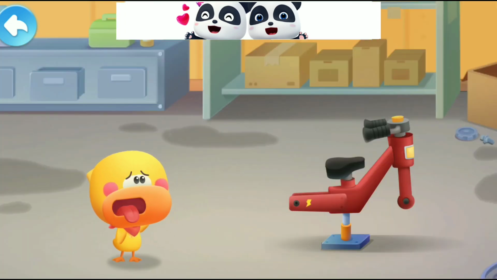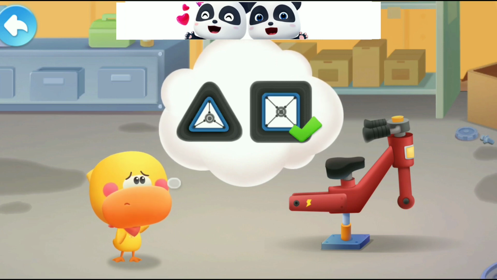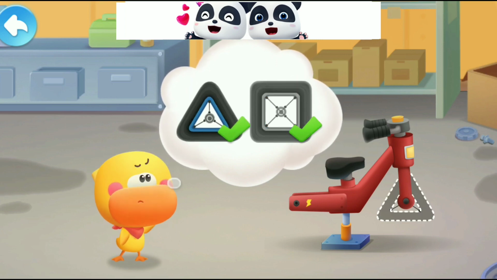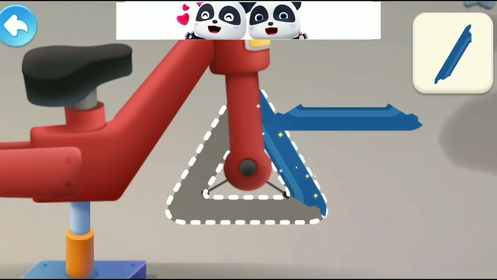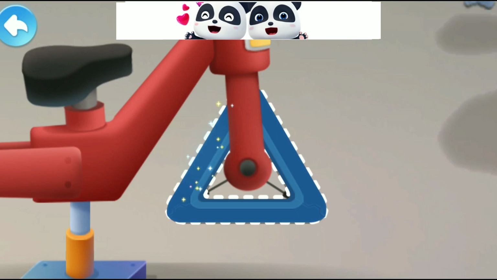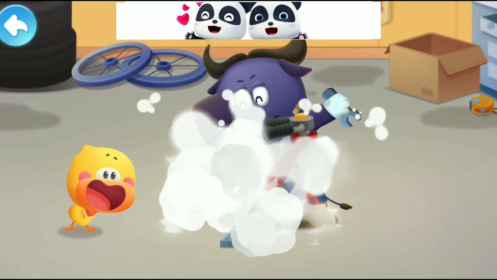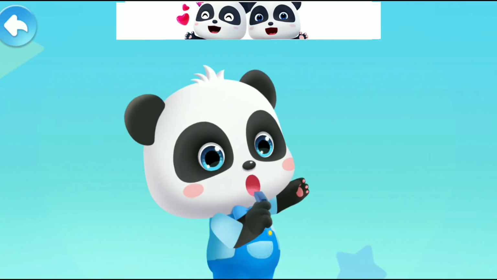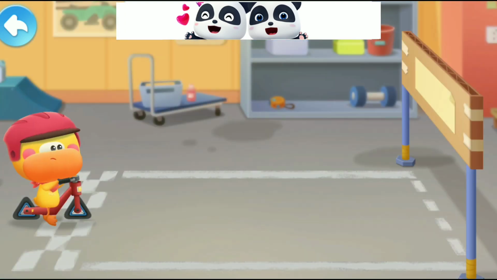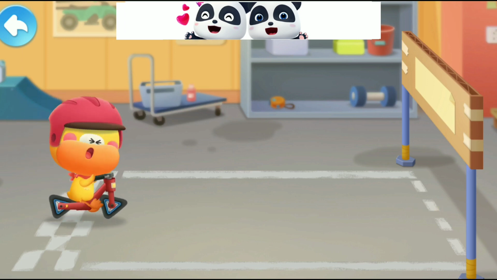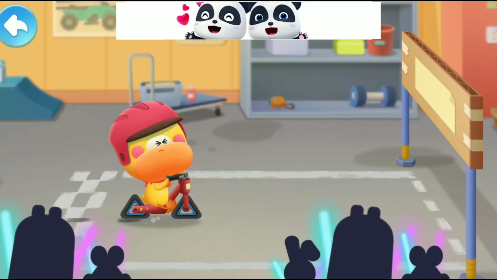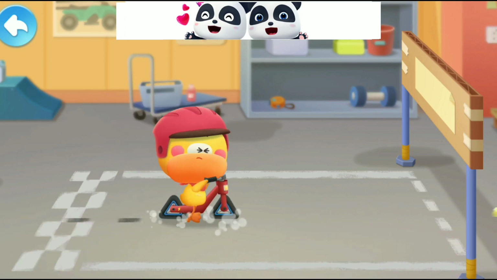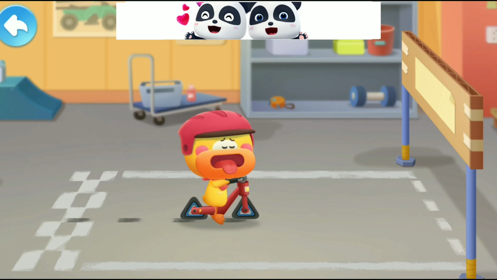Let's try a different shape. This time we use triangle wheels. Help assemble the new wheels. 1, 2, 3. Go! Quacky is so tired.